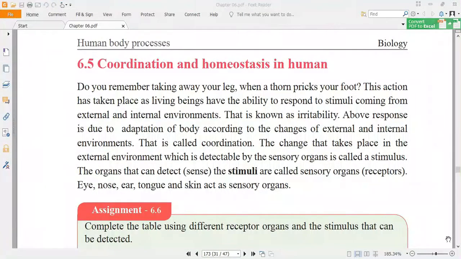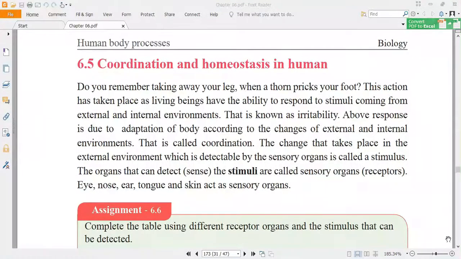Now the next term you have to know is irritability. Irritability means the ability to respond. Don't write any notes, I will send you the notes. Just listen. Ability to respond to the stimuli. If we are able to respond to the stimuli coming from the external and the internal environment, that is known as irritability.